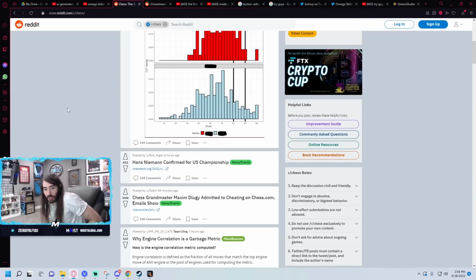Niemann's range is too far, he's too inconsistent. Well, that's what the comment was just saying, that it seems like he prefers to play high risk versus high reward, which is why he has so much variance.